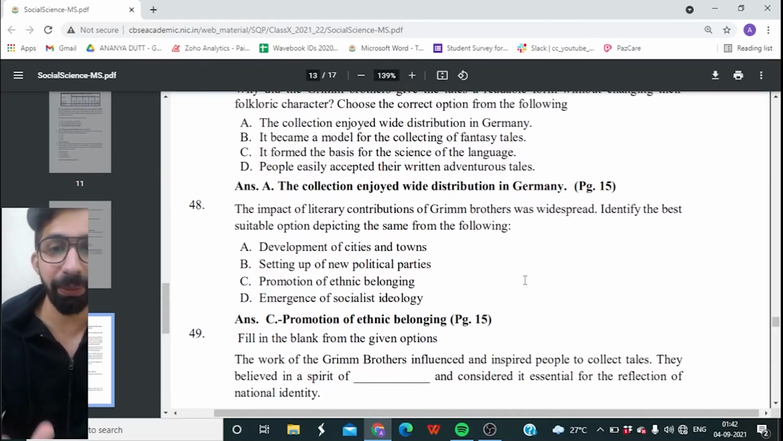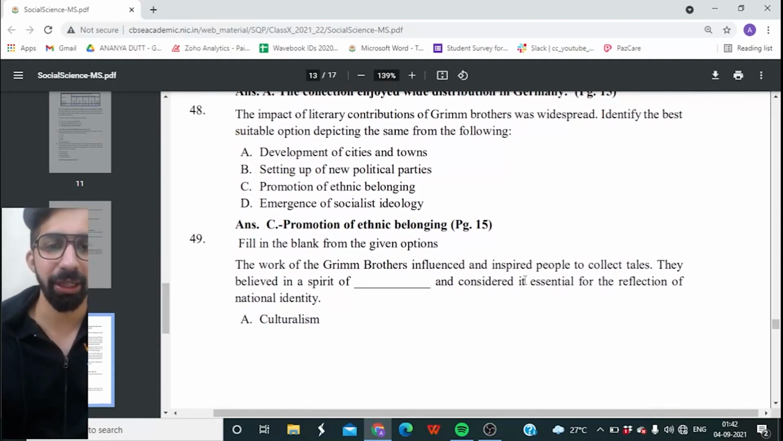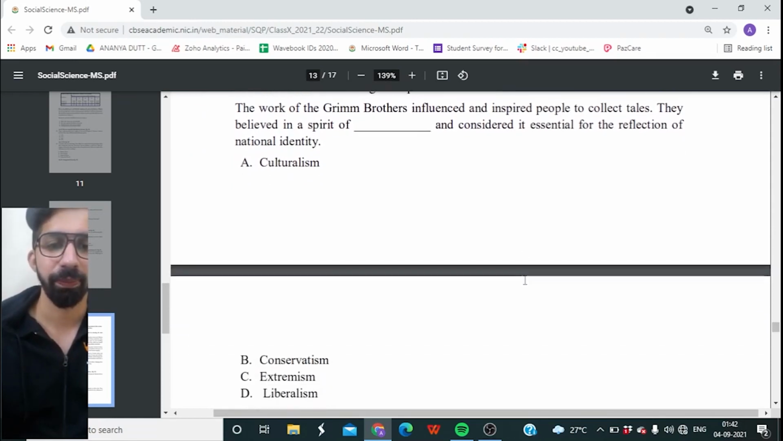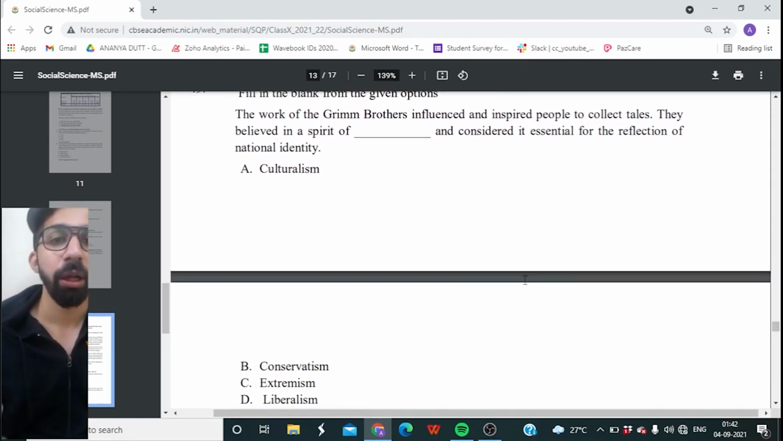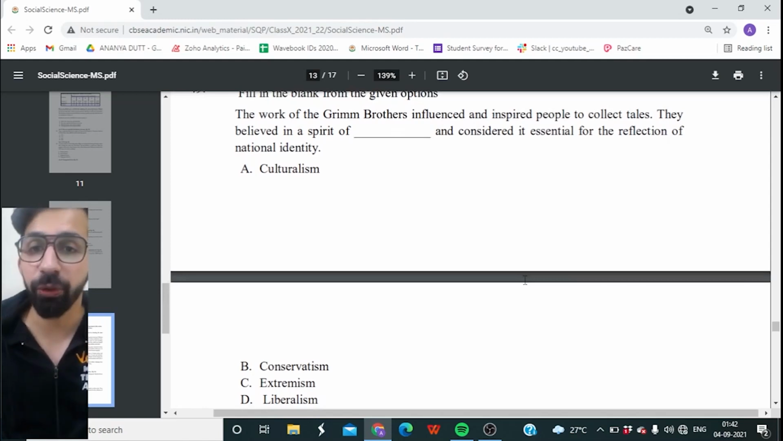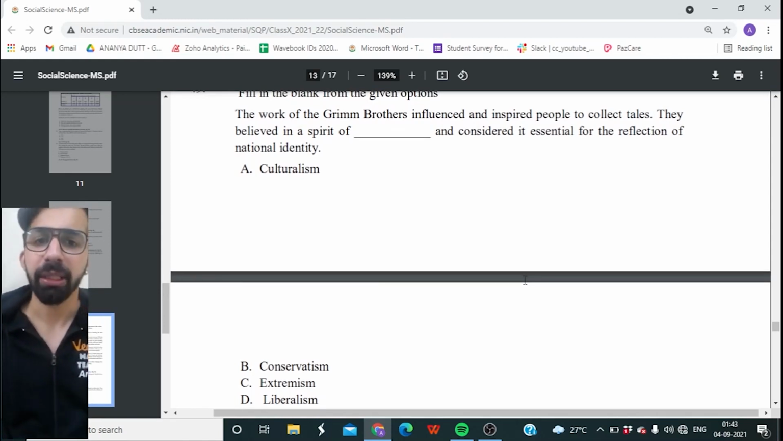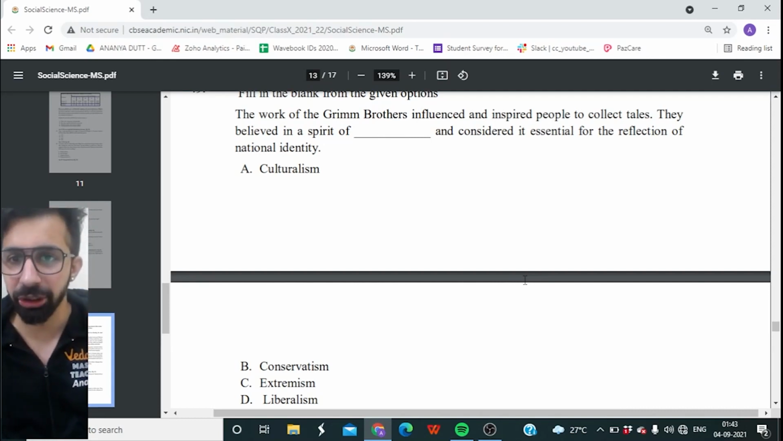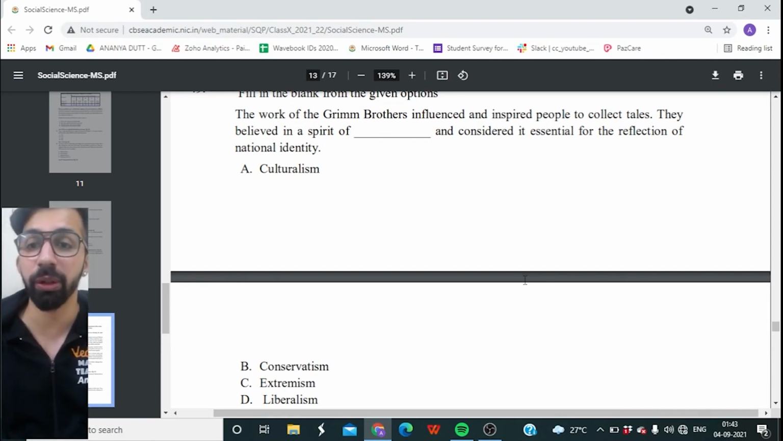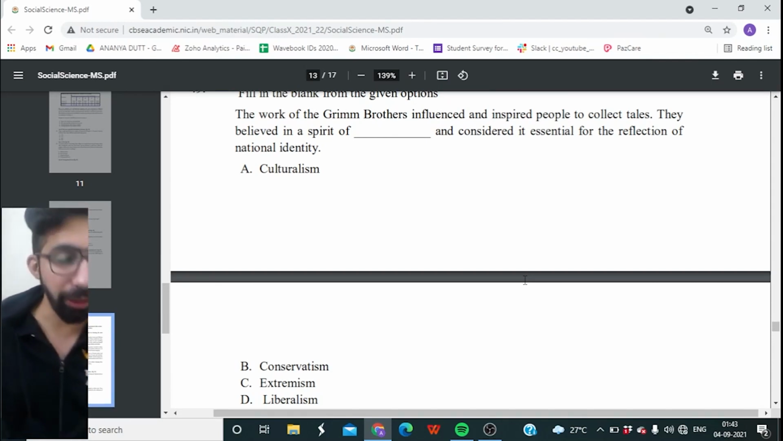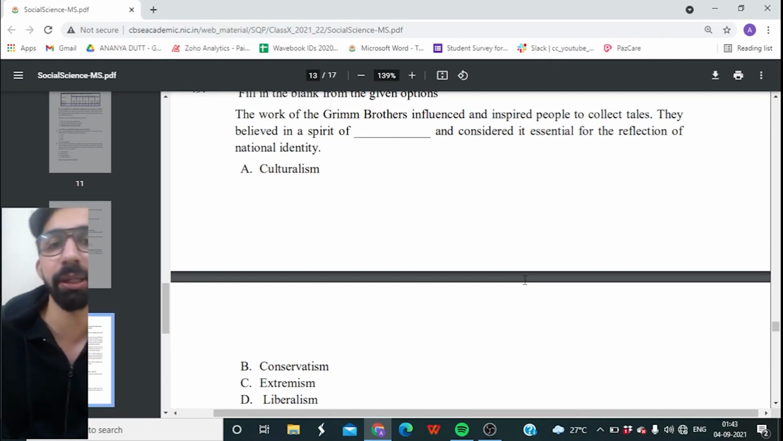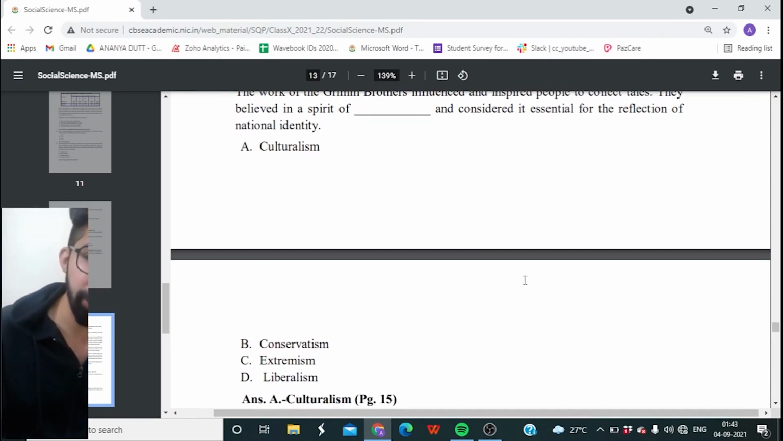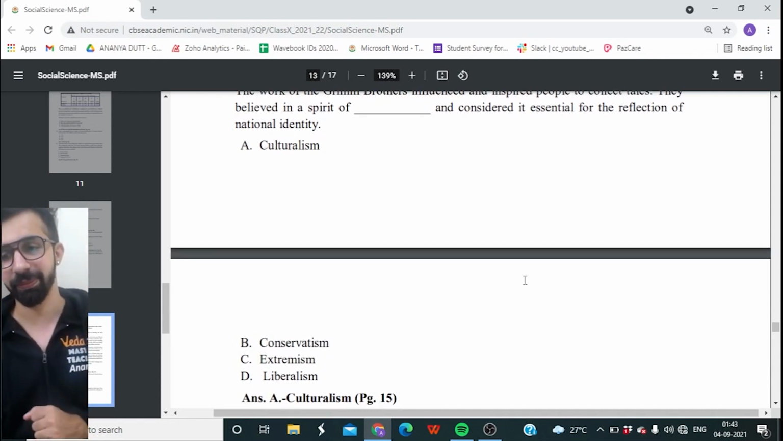49th, fill in the blank. We have some options as well. The work of the Grimm brothers influenced and inspired people to collect tales. They believed in a spirit of dash and considered it essential for the reflection of national identity. Option A, culturalism. Option B, conservatism. Option C, extremism. Or is it option D, liberalism? And the right answer is option A, culturalism.